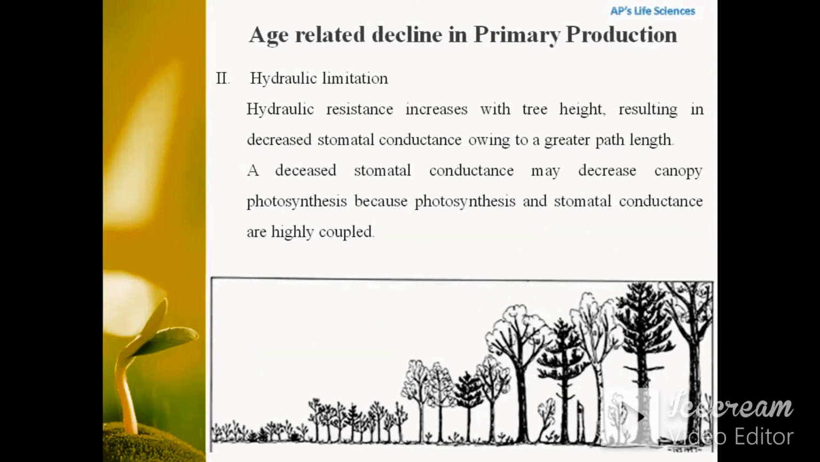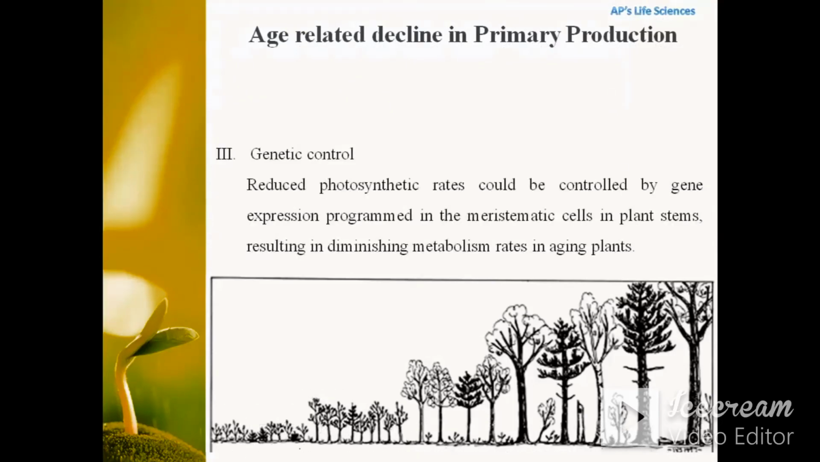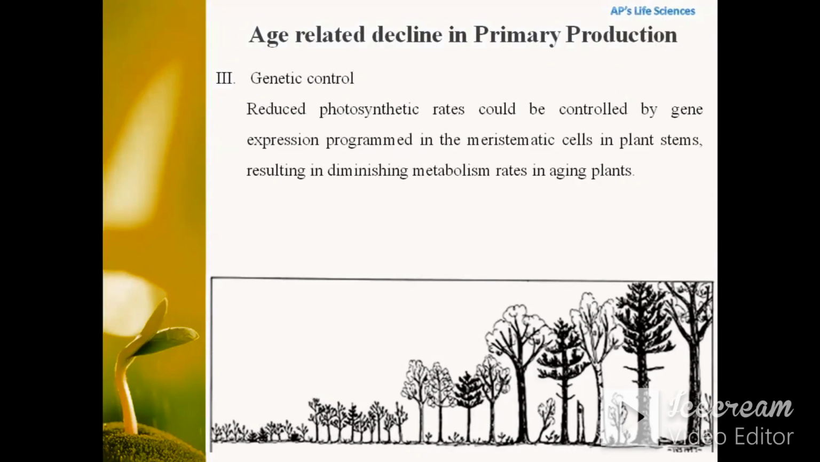In hydraulic limitation, hydraulic resistance increases with tree height, resulting in decreased stomatal conductance owing to a greater path length. A decreased stomatal conductance may decrease canopy photosynthesis because photosynthesis and stomatal conductance are highly coupled. In genetic control, there is a reduced photosynthetic rate that could be controlled by gene expression programmed in meristematic cells in the plant stem, resulting in diminishing metabolism rates in aging plants.